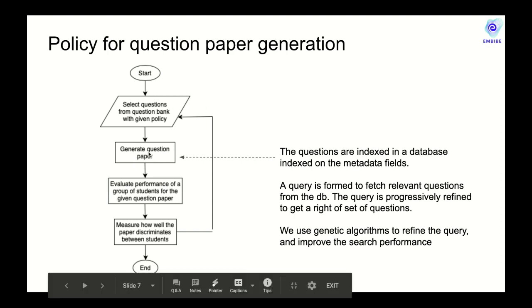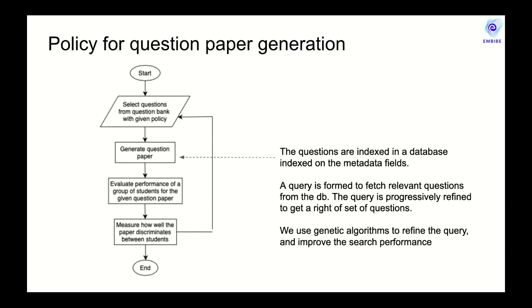Roughly, this is the sketch of the algorithm to assemble a question paper reflecting some desirable characteristics. Those desirable characteristics are specified via configurable policies. We come back to what those configurable policies are in a little while. So we specify the composition of the test paper, and we form a query. We hit the database with that said query, and we evaluate the results. In case a query cannot be fulfilled, we have to expand the query and hit the database again.